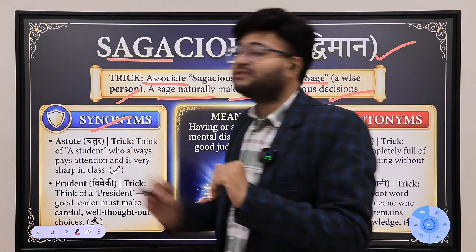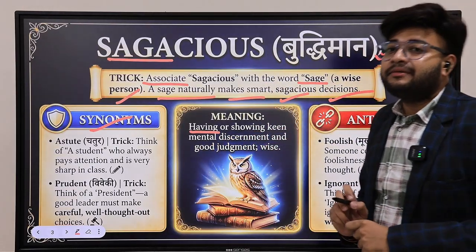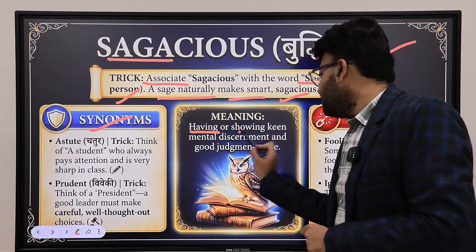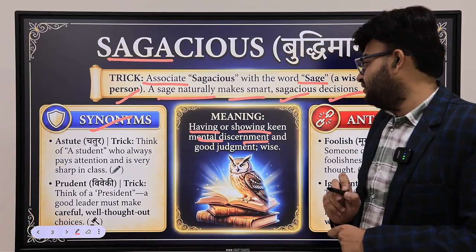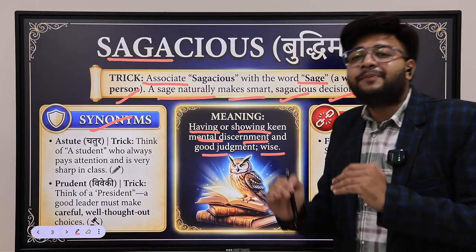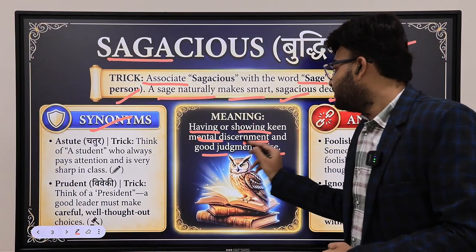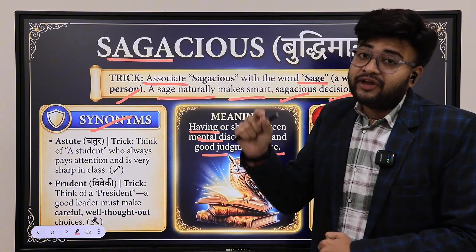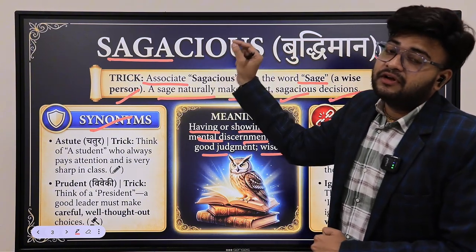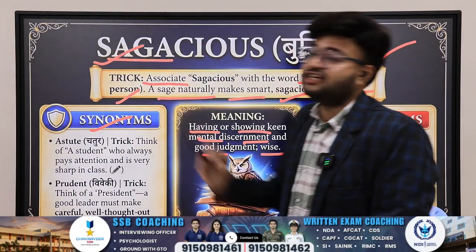So what are the synonyms, sir? Before moving on to the synonyms, let's conquer the meaning as well. Having or showing keen mental discernment and good judgment. A person who is wise, who shows very good judgmental skill set and discernment, that would be an important quality of this person. So we can say that this person is a sagacious person.